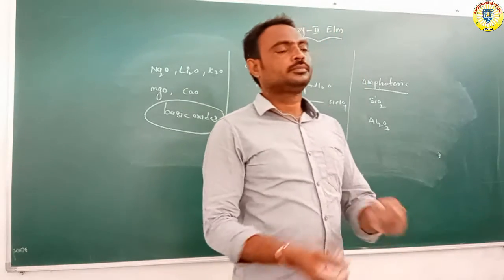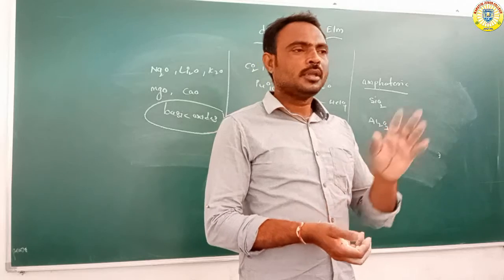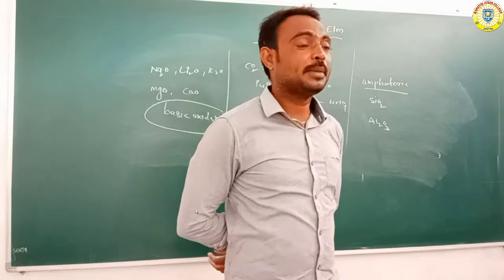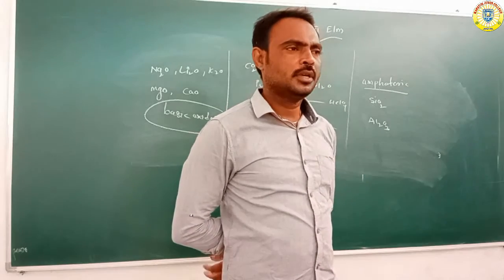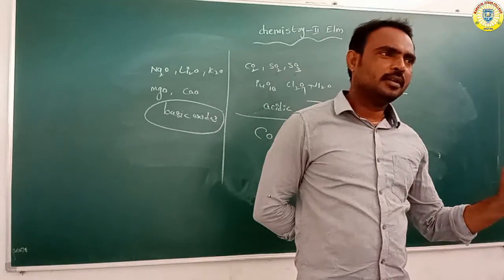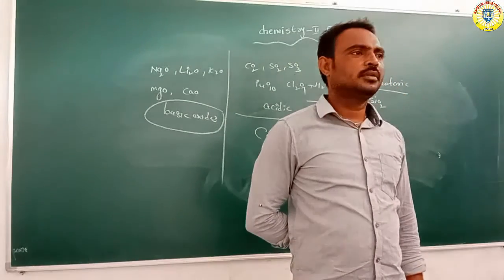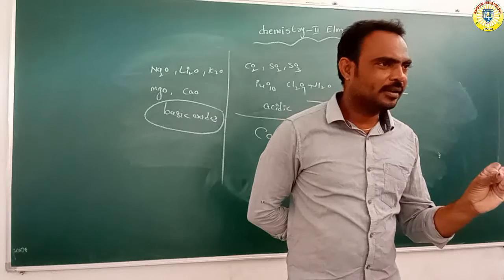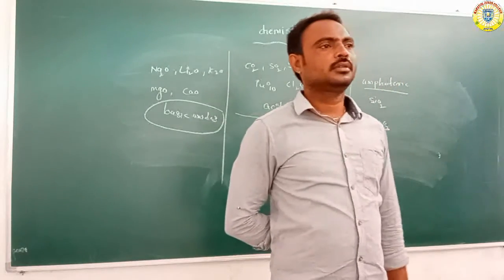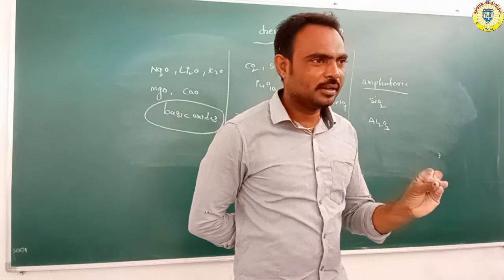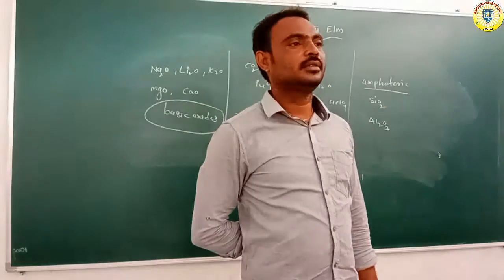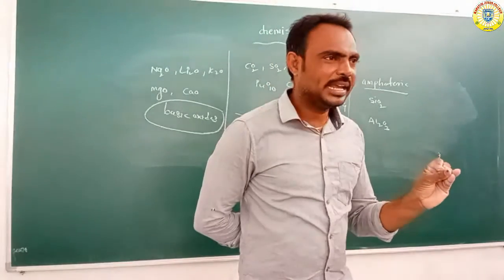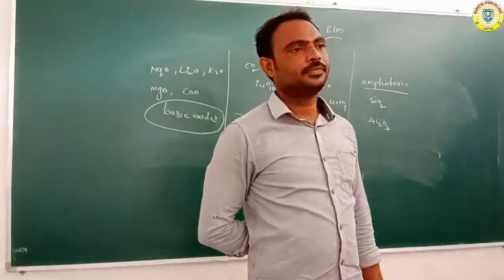Okay, so listen. Oxygen forms different types of oxides. Some oxides are basic in nature, some are acidic, some are neutral, and some are amphoteric.